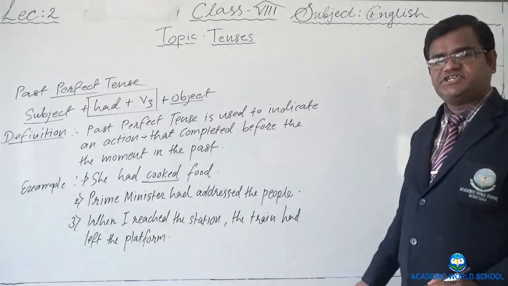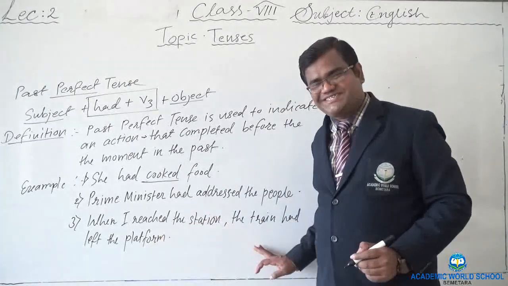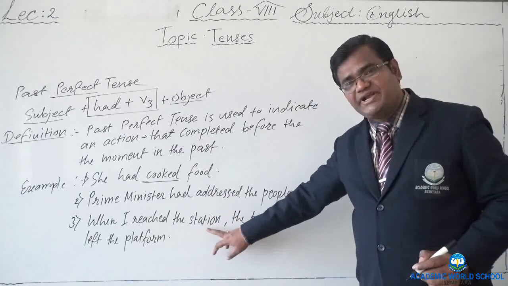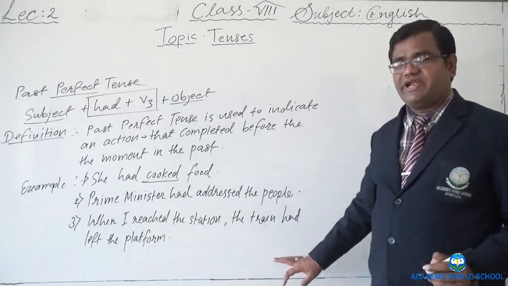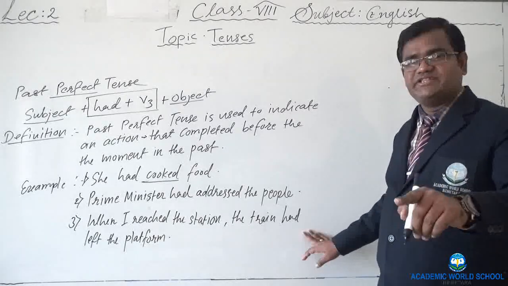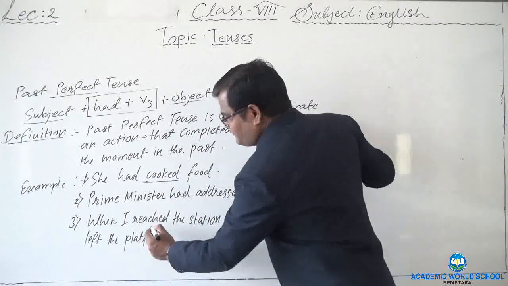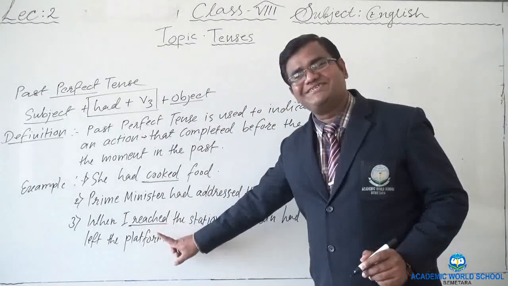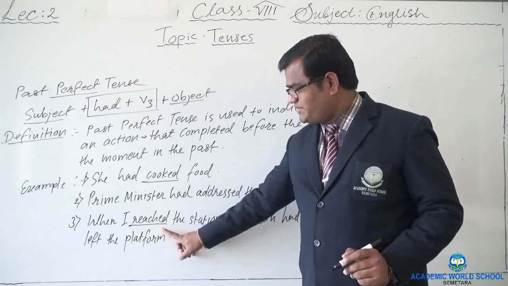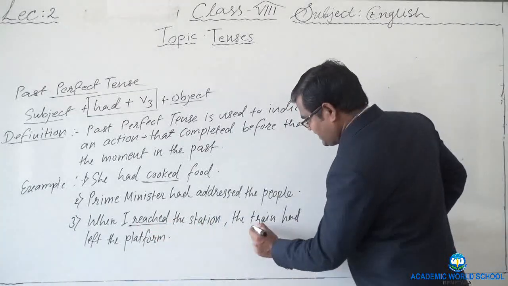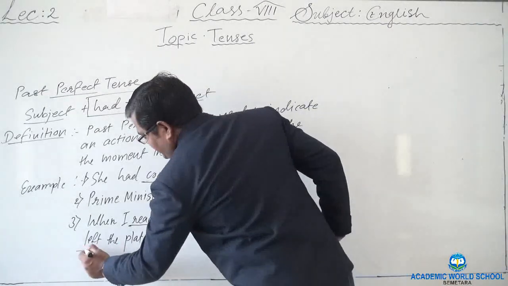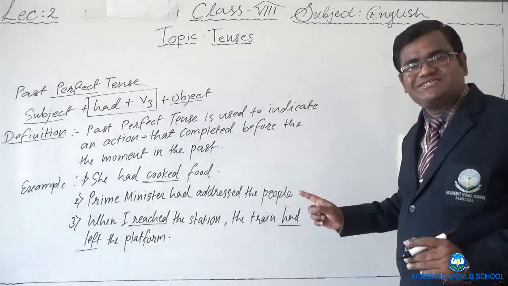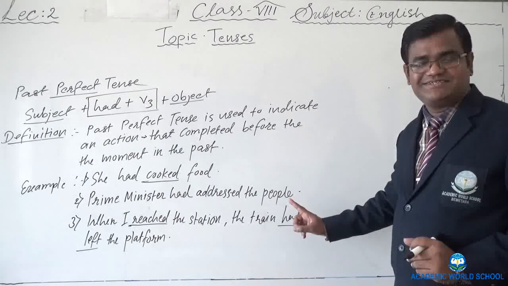When I reach the station, have I used two clauses here? Yes. The first one, when I reach the station, is a dependent clause. The train had left the platform is an independent clause. We will learn that too later on, right? So in the first clause, reach is in the simple past tense here. And in the second one, I have used the train had left, had plus the third form of the verb. It means I have used past perfect tense here, right?